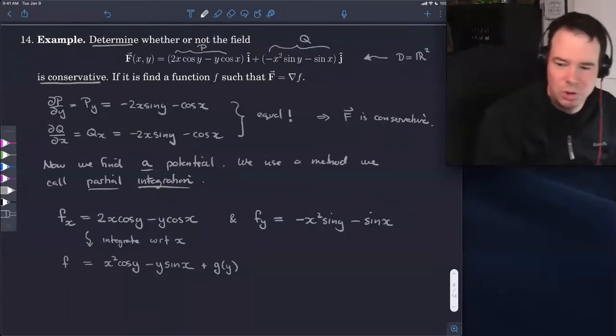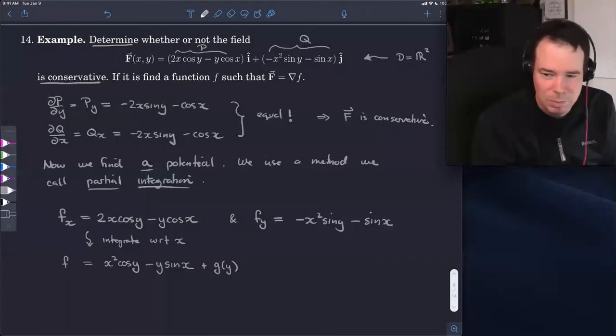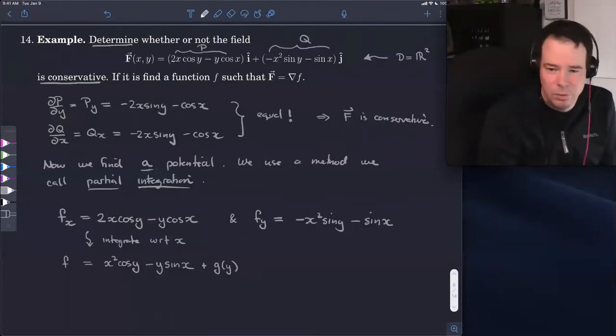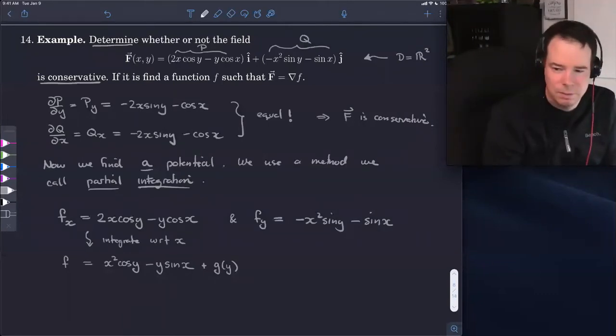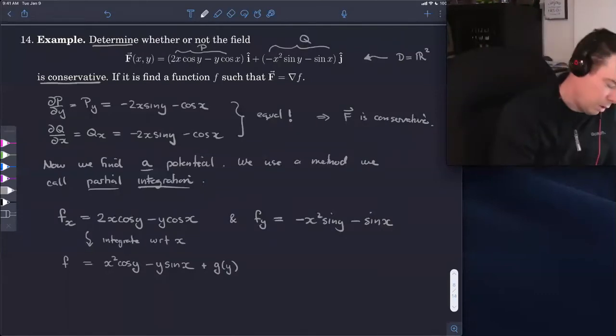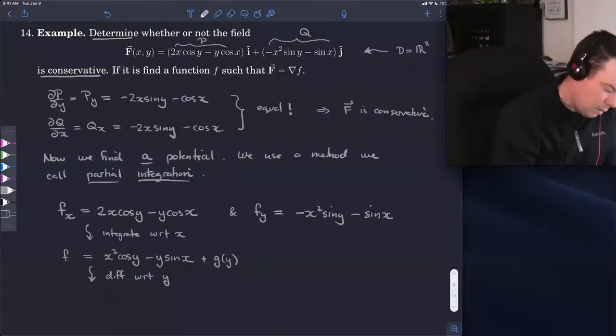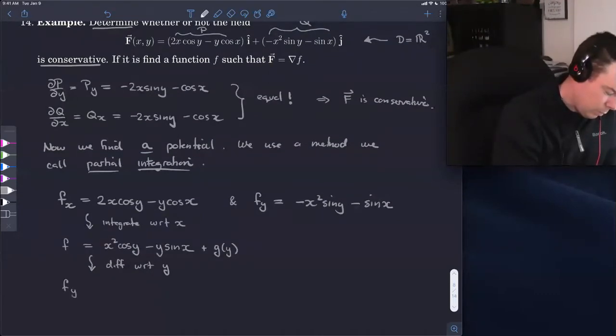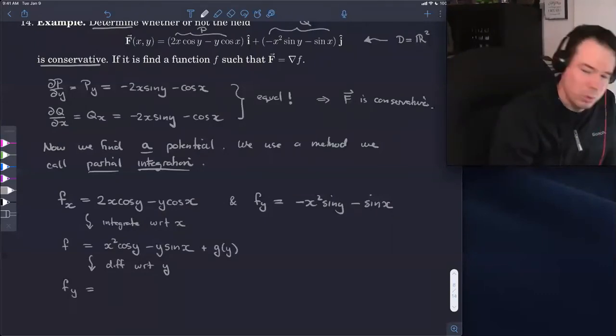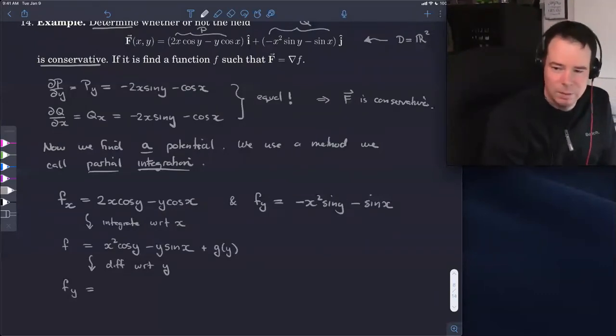It's this function of y that could potentially be sitting there, because when I differentiate now this function little f, I get exactly what's sitting there at f sub x. The g of y function differentiates to 0 when you differentiate it with respect to x. Okay, so then we're almost there. We almost have f. Now we differentiate with respect to y, because when we do this derivative, it's supposed to equal that other component that we have written above.